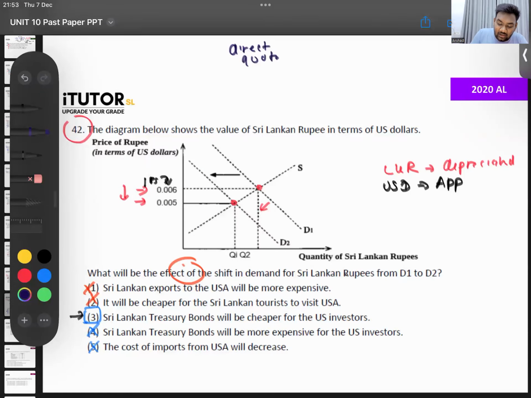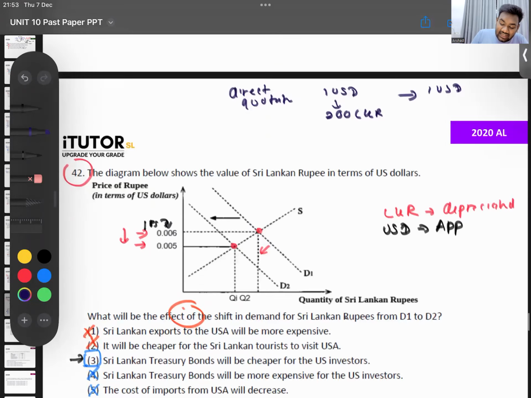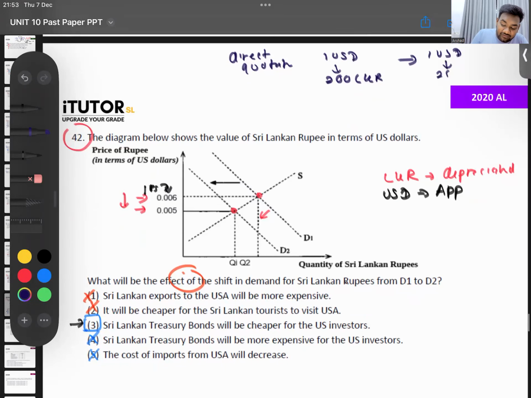In a direct quotation, let's say 1 US dollar was 200 rupees, and then it went to, let's say, 250 rupees. So how do we read this? Earlier, to buy a dollar, we had to pay 200 of our currency.